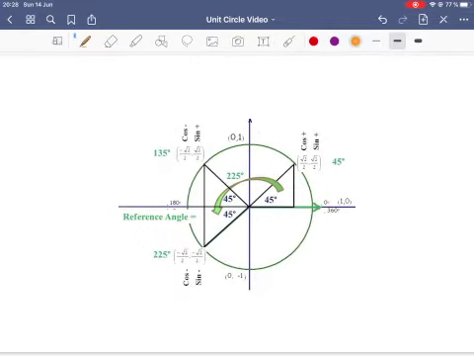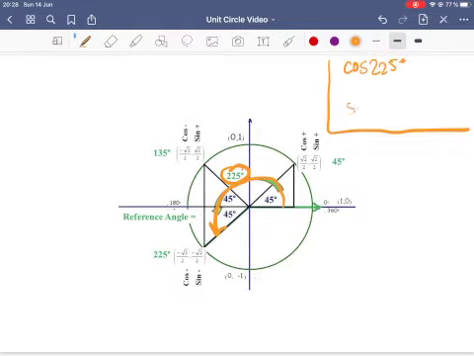Now we're going to have a reference angle from here to here. Our angle in standard position is going to be 225 degrees. So I'm going to put in my little box up here cosine of 225 degrees, sine of 225 degrees. Well, these all are carefully chosen numbers that have reference angles of 45 degrees. Because in this case, we're in quadrant 3, we take 225 degrees, subtract 180 degrees to know what that reference angle is, which is 45.